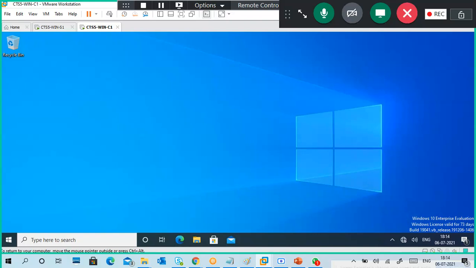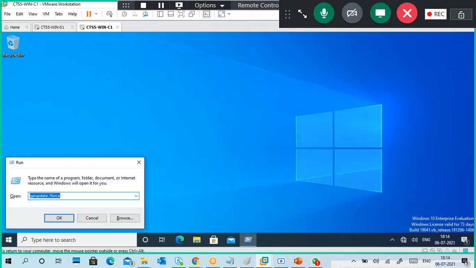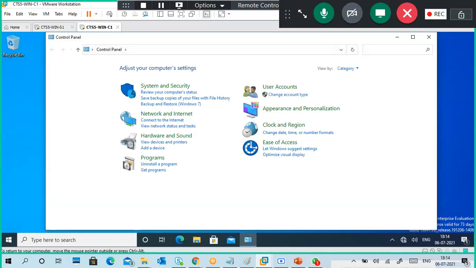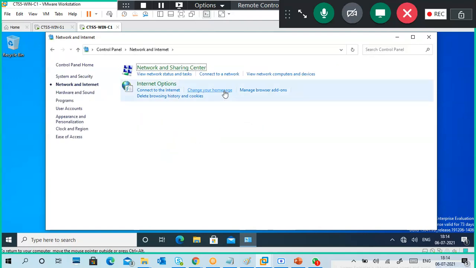Is it running? Go to control panel. Now what to check? Internet, network and internet. Change your home page. Click.